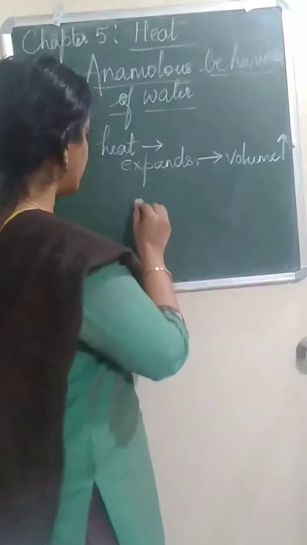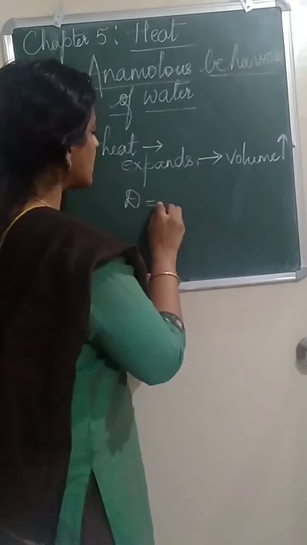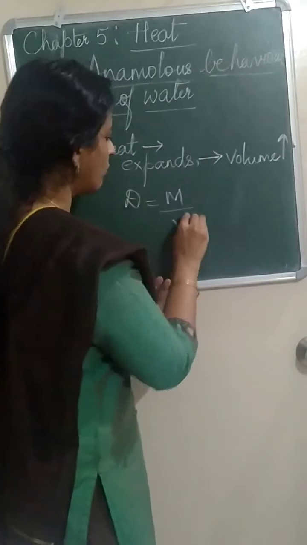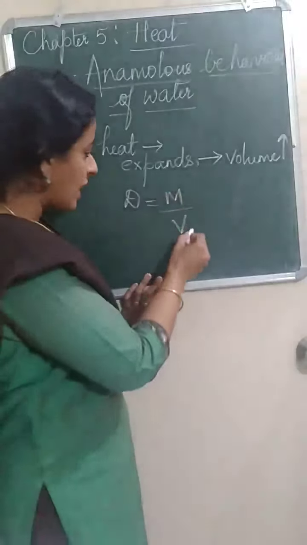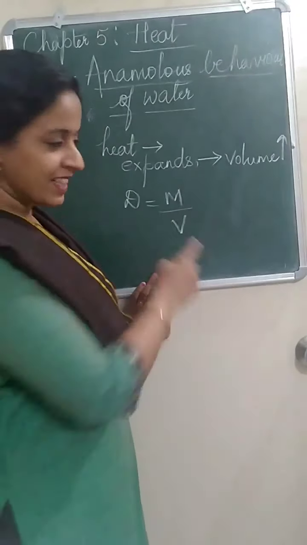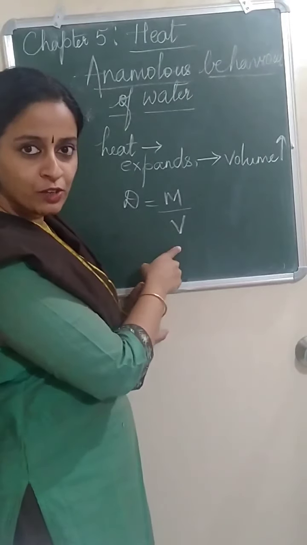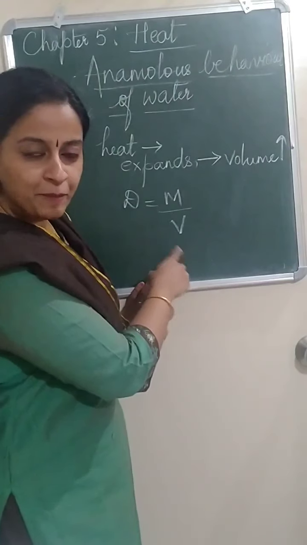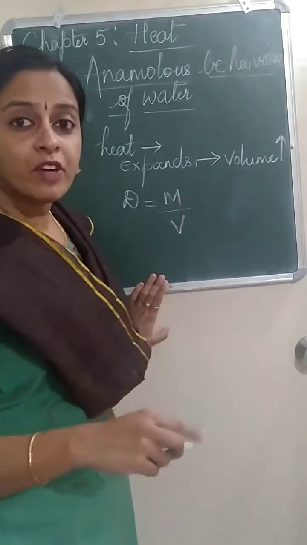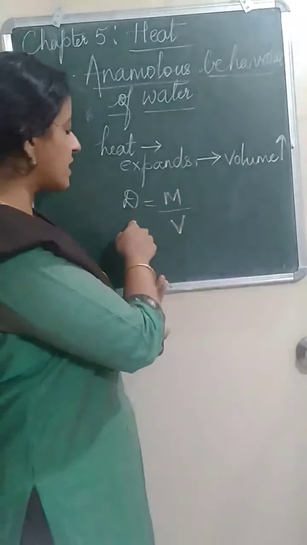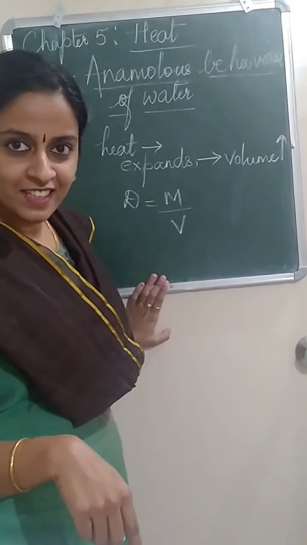We all know the world famous formula: density is equal to mass upon volume. If the density is more, that means volume is less. They are inversely proportional, no? Volume is in the denominator. Inversely proportional to each other, density and volume. So if the volume is more, density will be less.